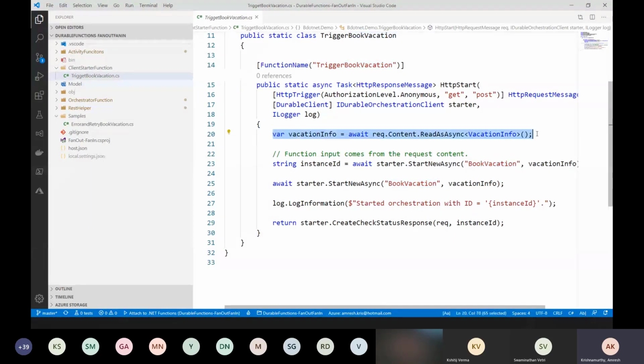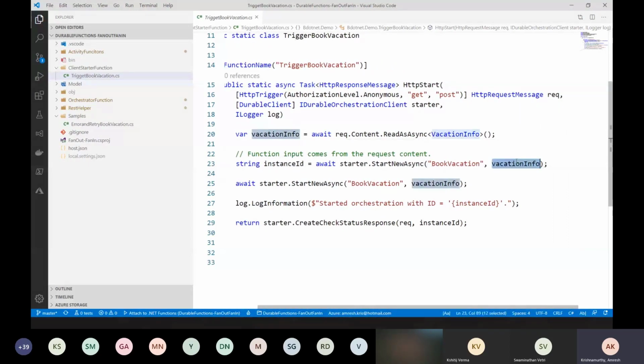I want to pass an input, say I want to post to this request, passing my hotel name, the place where I want to go, and the flight that I want to book. If this is a normal workflow that we will all have, I want to pass a unique POCO class as an input to my orchestrator function. So I can do that. This is how we do that. Whenever I call the post endpoint, I can post this as a body, and it is automatically going to get deserialized as this object, and that can be passed as an input to the orchestrator function as my second object.